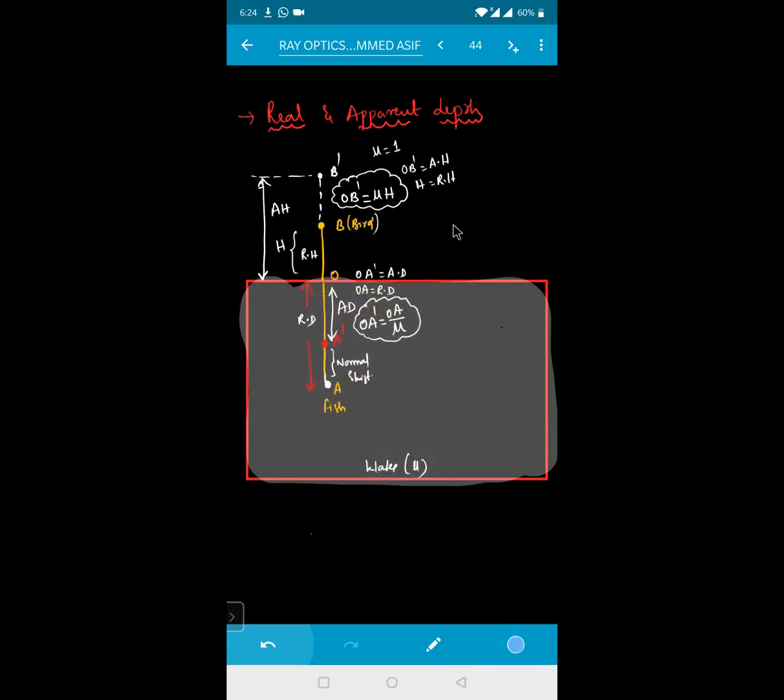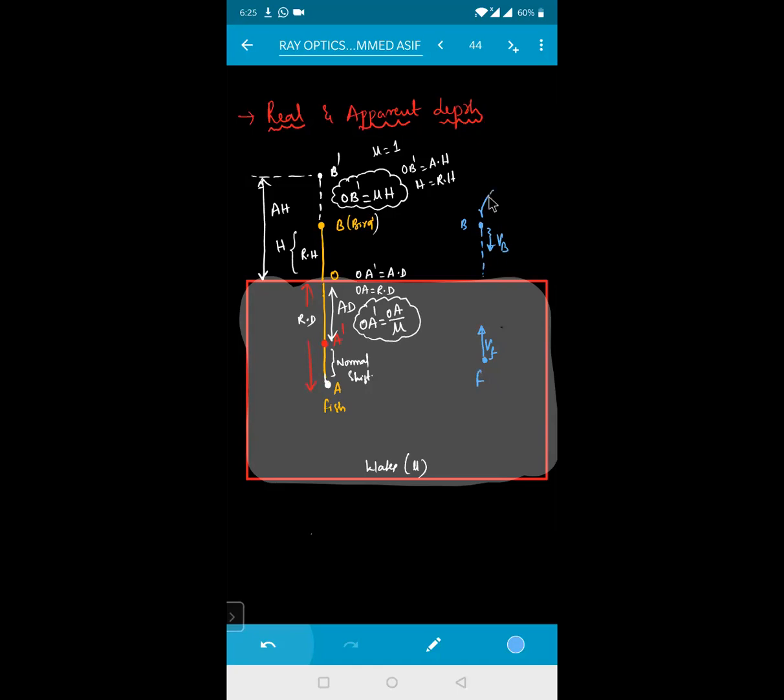Next one, see your beta. Like say, for example, here is your bird, and here is your fish. The fish is represented by your F. Now the fish is moving towards the surface of water with velocity Vf, and this is your bird. This bird is moving down with a velocity of your Vb. Is the situation clear? Fish is moving towards the surface with velocity Vf, and the bird is moving.